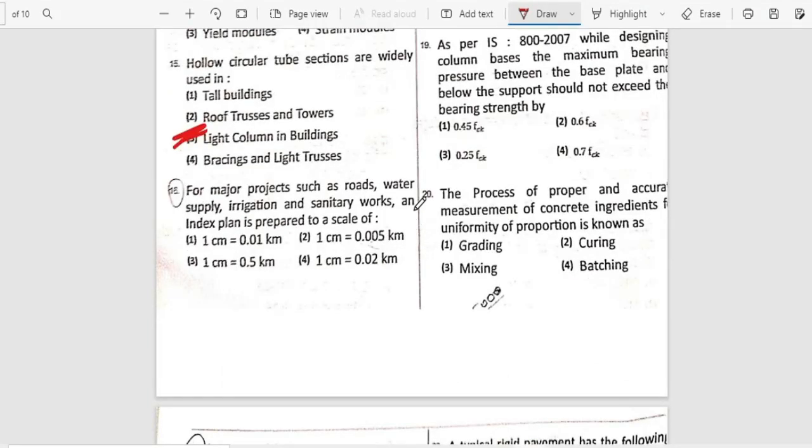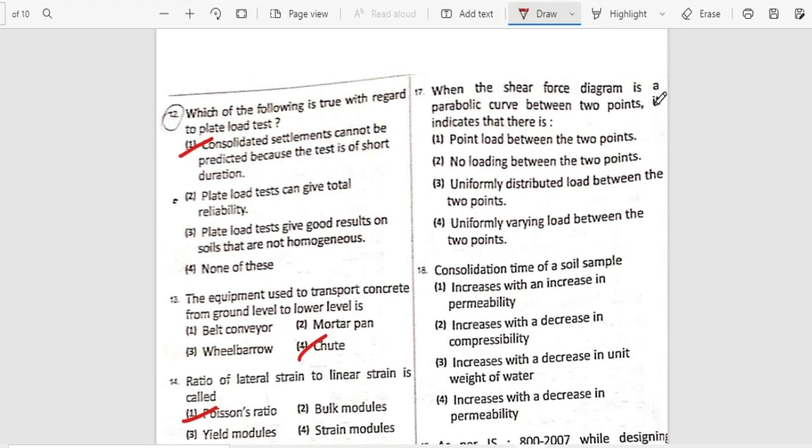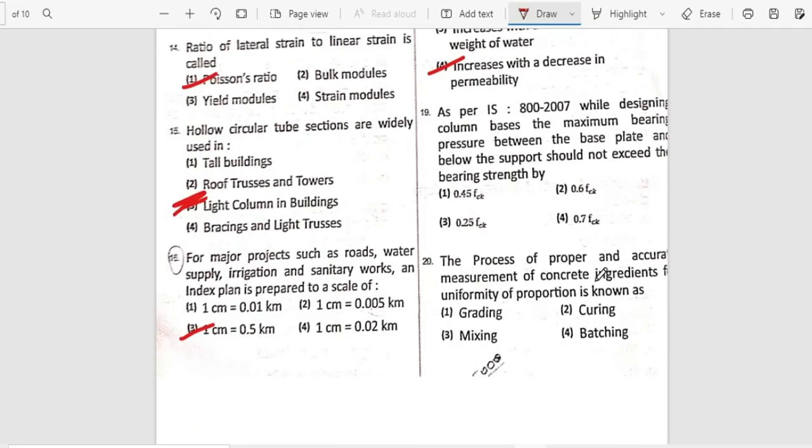For major projects such as roads, water supply, irrigation, sanitary works, an index plan is prepared to a scale of option 3, 1 centimeter is to 0.5 kilometer. When the SFD is a parabolic curve between 2 points, it indicates that there is a uniformly varying load between the 2 points. Consolidation time of a soil sample is option 4, increases with decrease in the permeability.